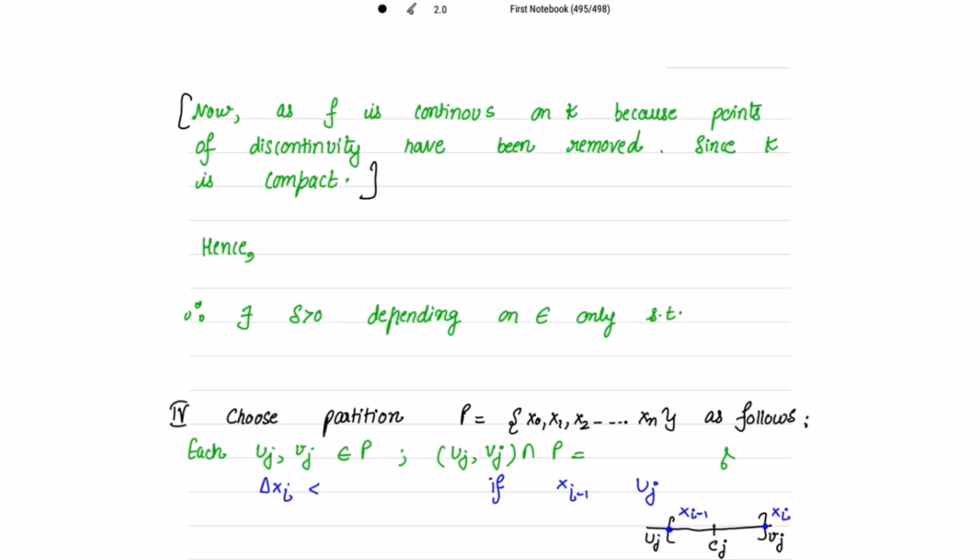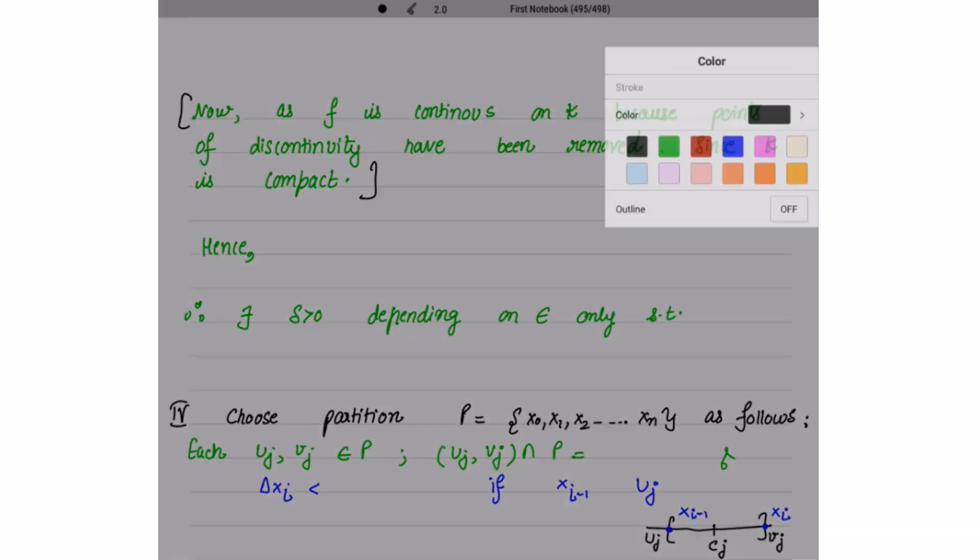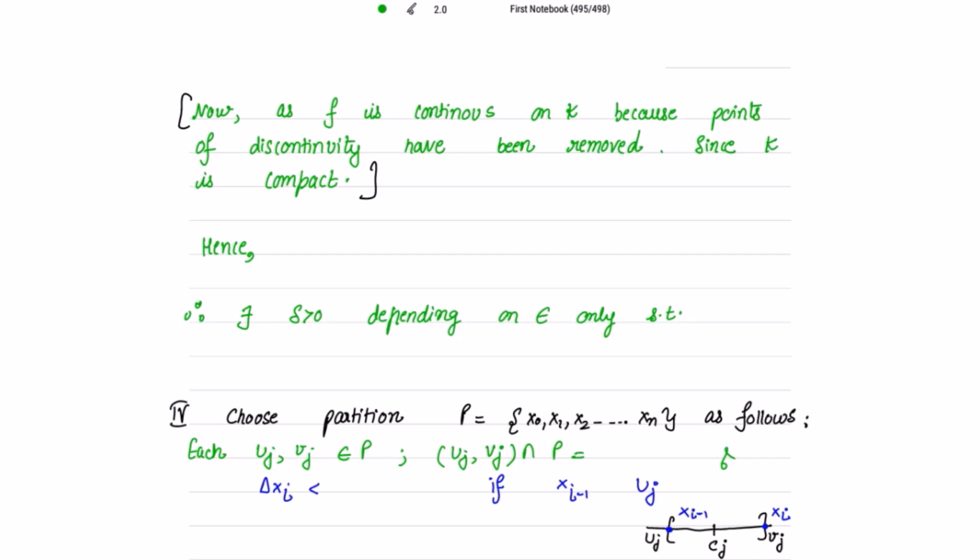Now, f is continuous on K. Why is f continuous on K? See, on the closed interval AB there are many points of discontinuity. We have removed all those points. Now the remaining is the K set. So f is continuous all over K, right? So f is continuous on K because the points of discontinuity have been removed.